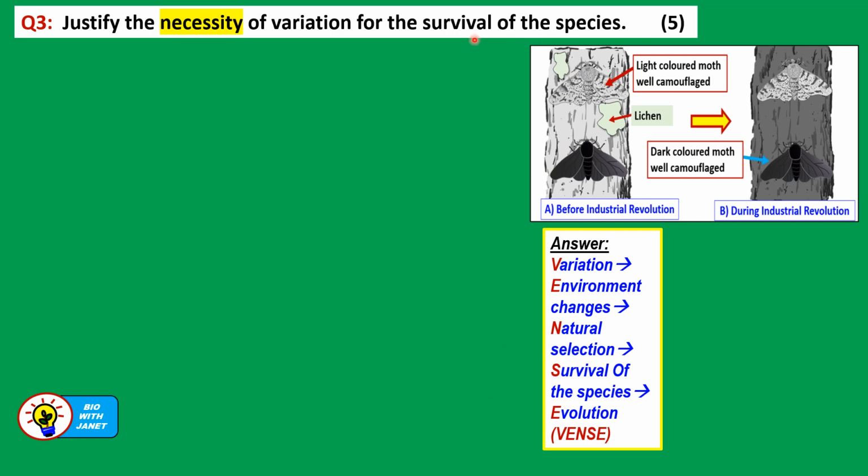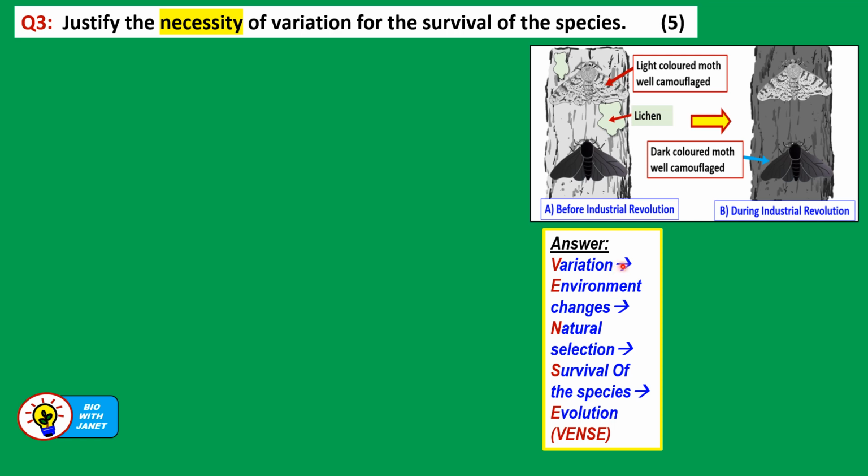Now let's look at this question. Justify the necessity or importance of variation for the survival of the species. So you must mention the survival of the species. Here I've given you a very basic outline, which is very easy for you to use. Think of the acronym VENSE, V-E-N-S-E. V for variation, E for environmental changes, N for natural selection, S for survival of the species, E for evolution, in this sequence.